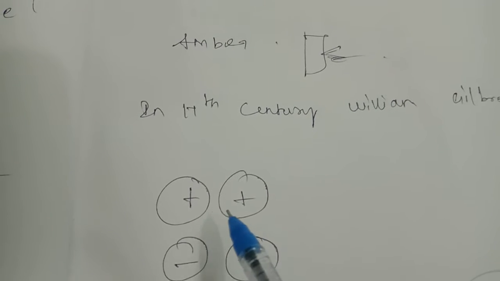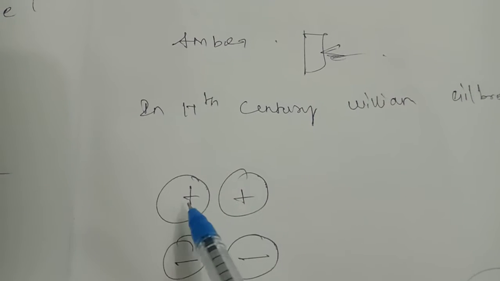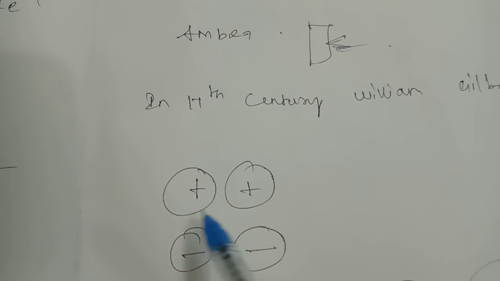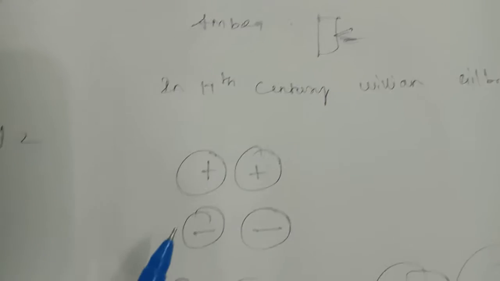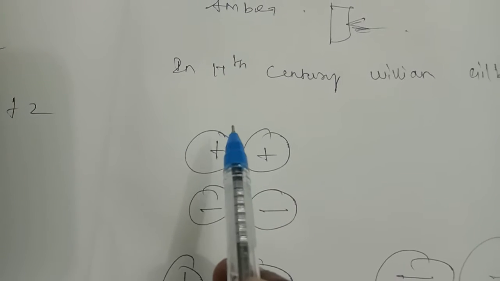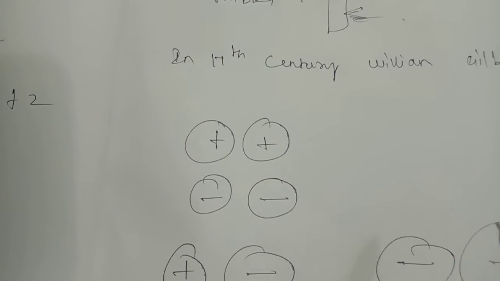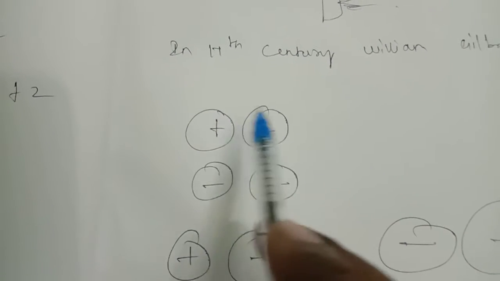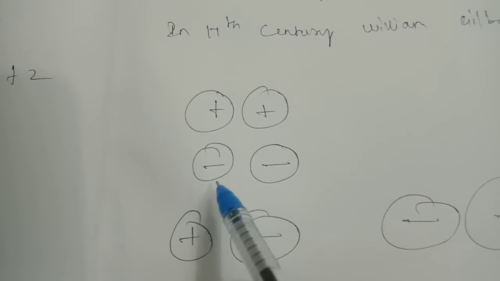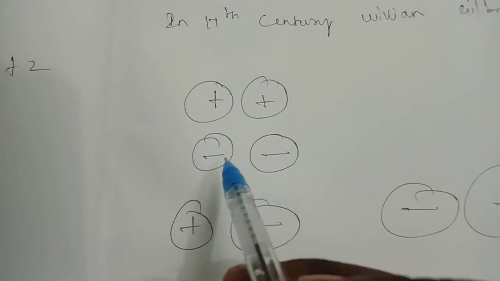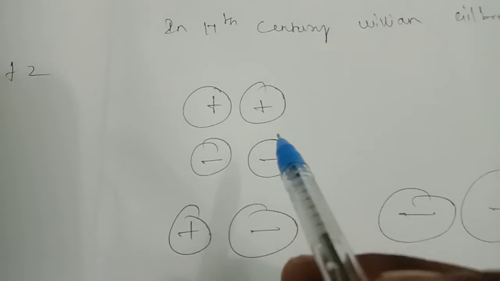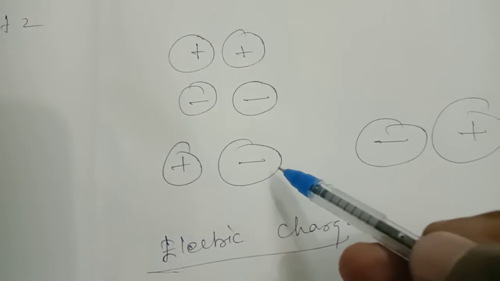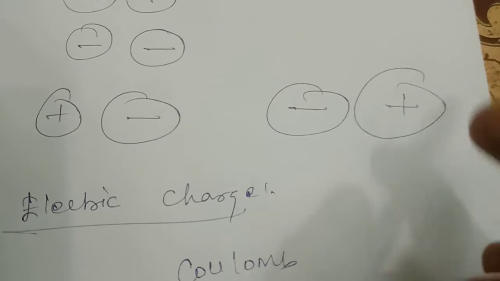Next, charged particles. Charges are classified into two categories: positive charges and negative charges. This was first found by Benjamin Franklin. Like charges repel, unlike charges attract. For example, a positive charge and a positive charge repel each other. A negative charge and a negative charge, the same or like charges, repel each other. A positive charge and a negative charge attract each other, and a negative charge and a positive charge attract each other.